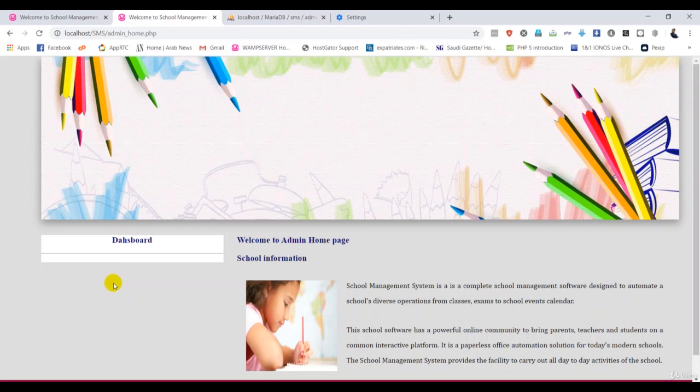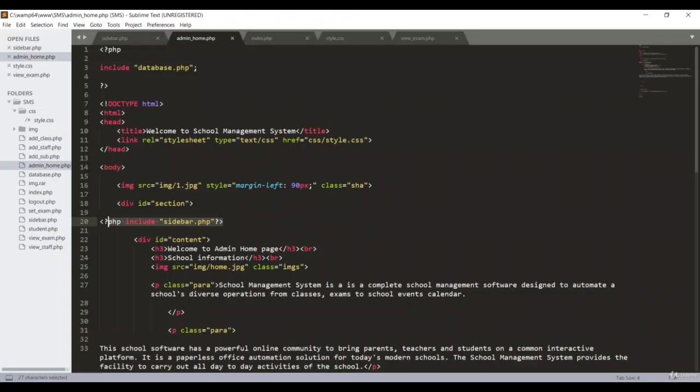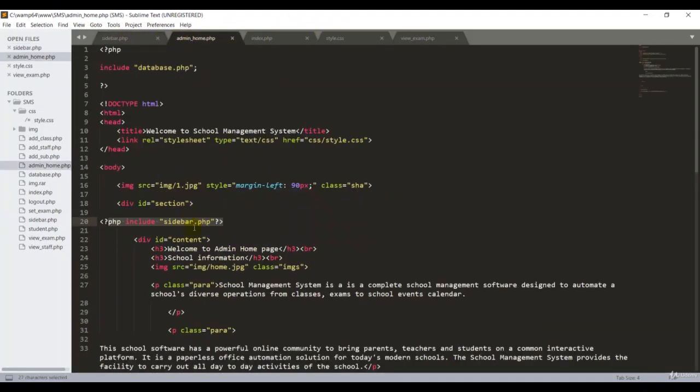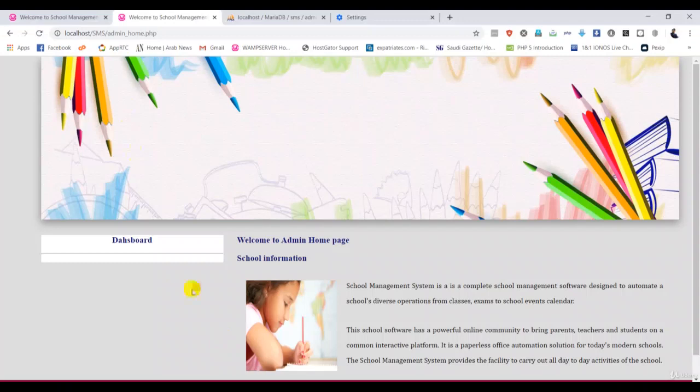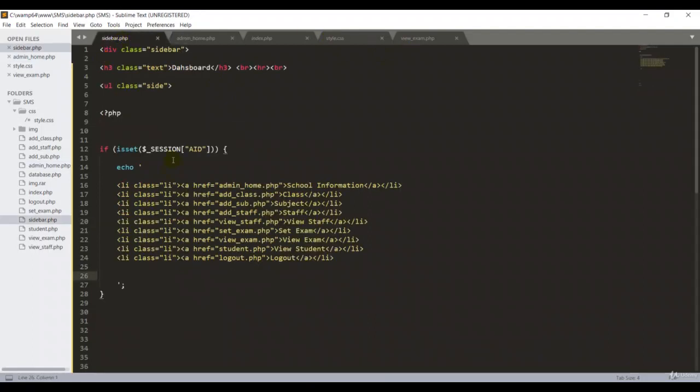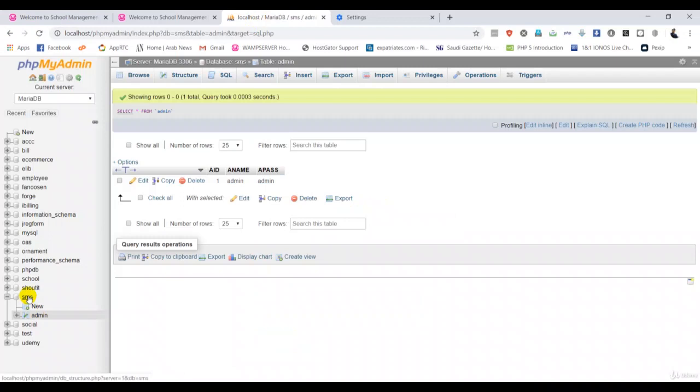There are many reasons why I can't see any list, because even if I create a list inside sidebar.php, I have linked this page to our admin homepage. There are many reasons I can explain to you now, guys. Go back to index.php. As per our PHP coding, what I have informed the system. Come back to sidebar.php. As per our if statement, I have informed the system that if the AID is stored in the session, print this statement. So if I want to use this AID, I should log in with the username and the password. If I go back to my localhost, I have created an SMS database.